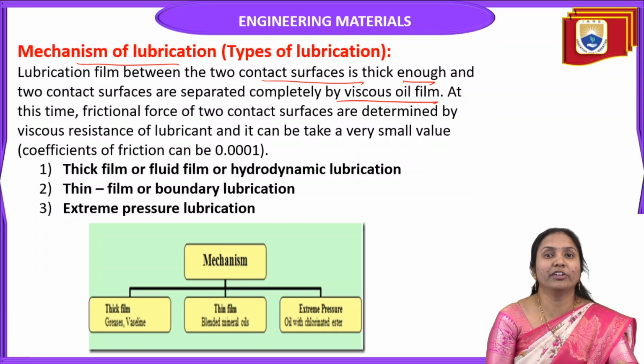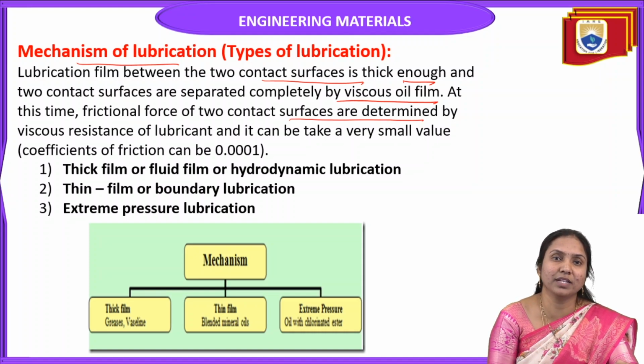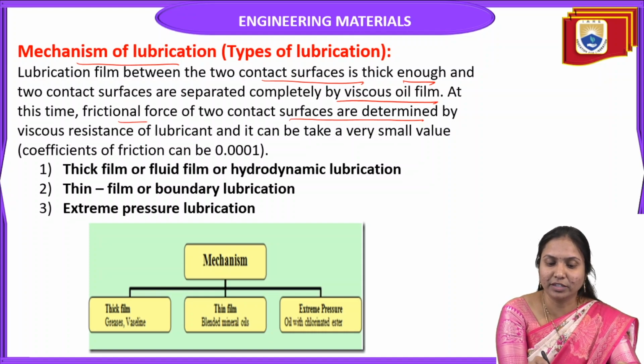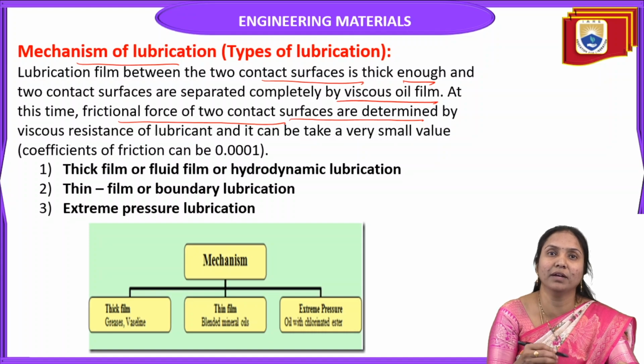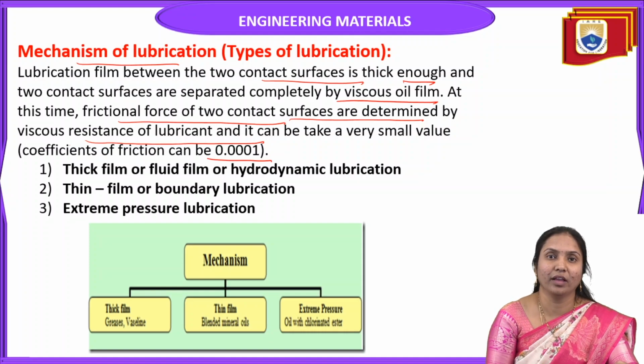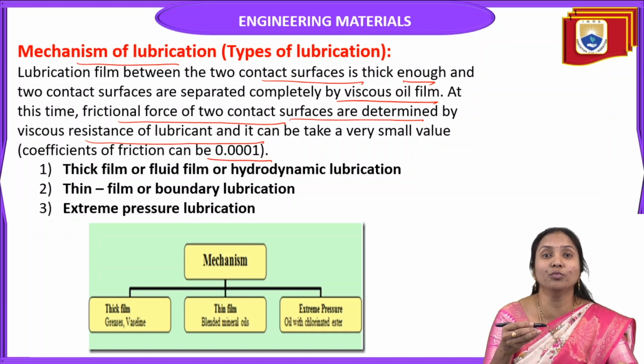At this time, the frictional force of two contact surfaces is determined by the viscous resistance of the lubricant, and it can be taken as a very small value. That means the coefficient of friction can be 0.0001. So this is the mechanism of lubrication. Lubrication is a process where, when we apply lubricant in between two moving surfaces, it avoids the direct contact of the two moving surfaces and reduces the friction.